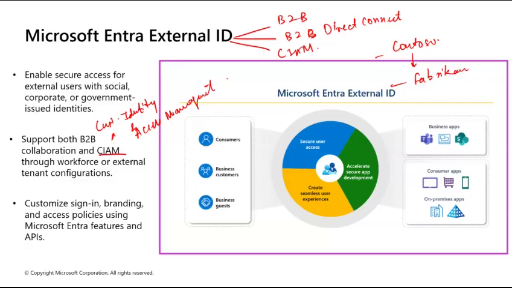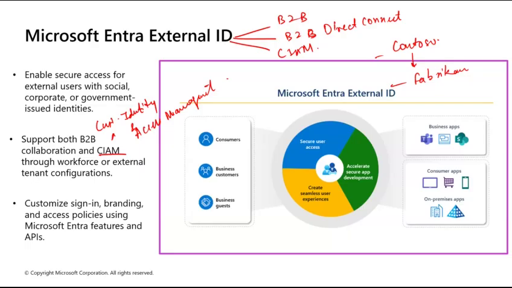Now, Entra ID is the core cloud-based identity and access management service for employees, internal users, devices, and organizational resources. Entra ID is responsible for authentication, authorization, and directory services for internal staff and standard enterprise applications, right?